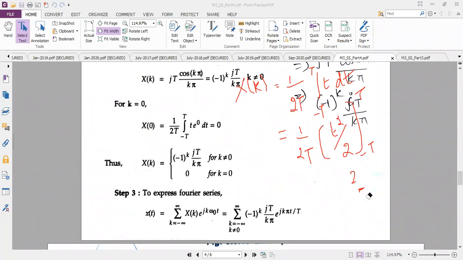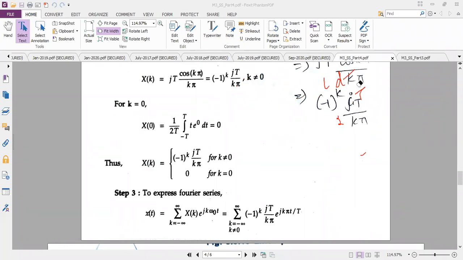I think in this problem also they have asked the Fourier series to be written. Since we are getting two different answers for x of k, I have to write using this formula: x of t is equal to summation k equal to minus infinity to plus infinity x of k e power plus jk omega naught t. Here I will be getting this answer for x of k.